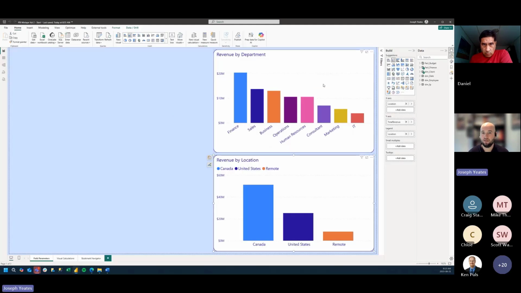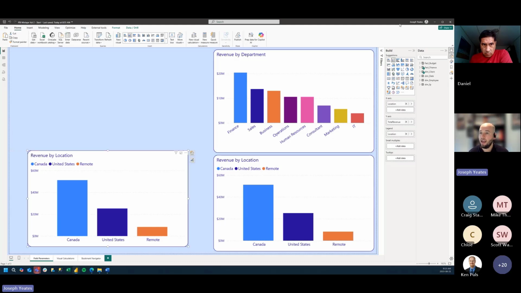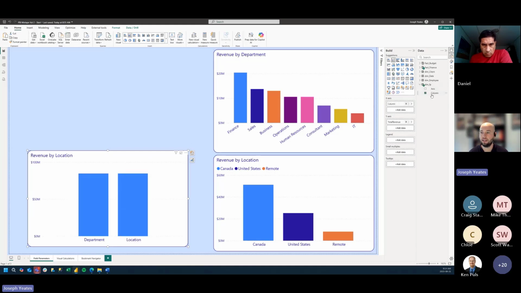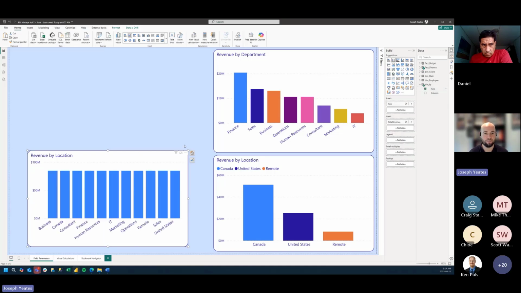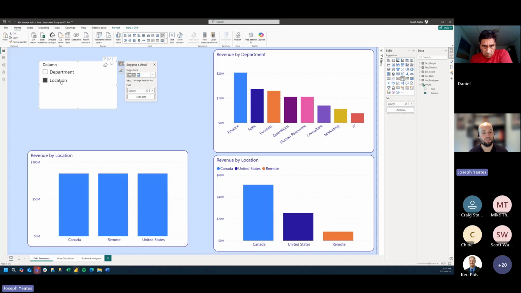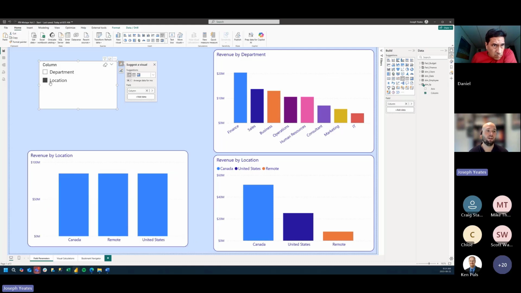So now what I can do is copy one of these charts and paste it over here. Instead of having location on our x-axis and our legend from field parameter, I'm going to add axis, of course, not column. And then I'm going to add column to our report page, not as a table, but as a slicer. So when I select department, only department is displayed on the axis. If I select location, only location is displayed on the axis.